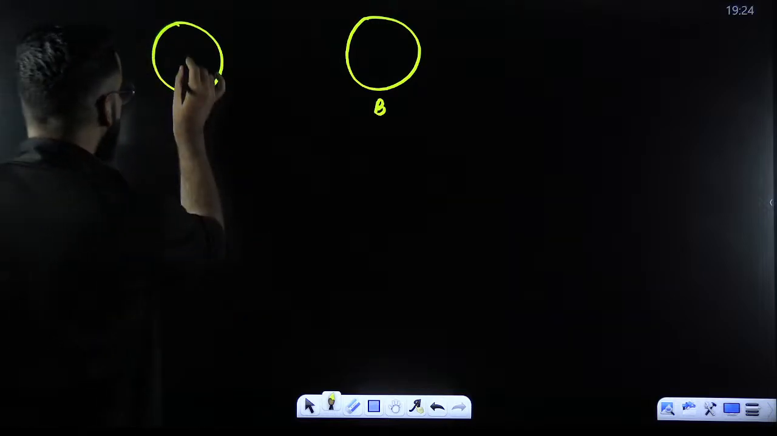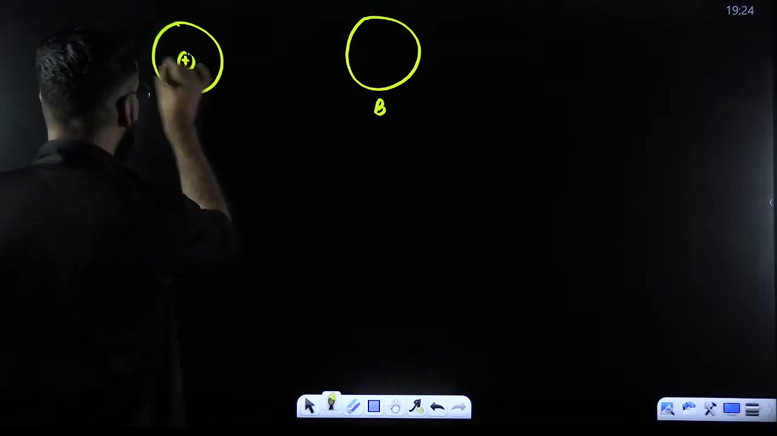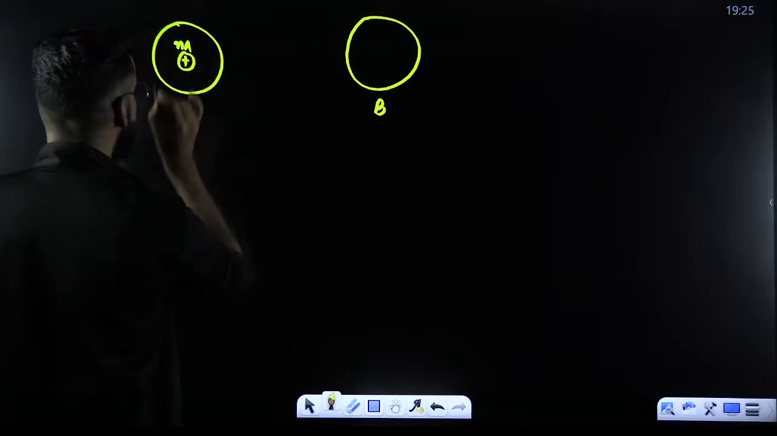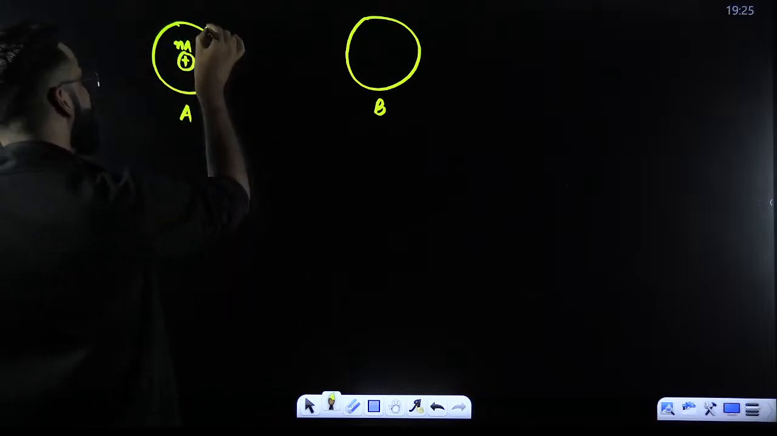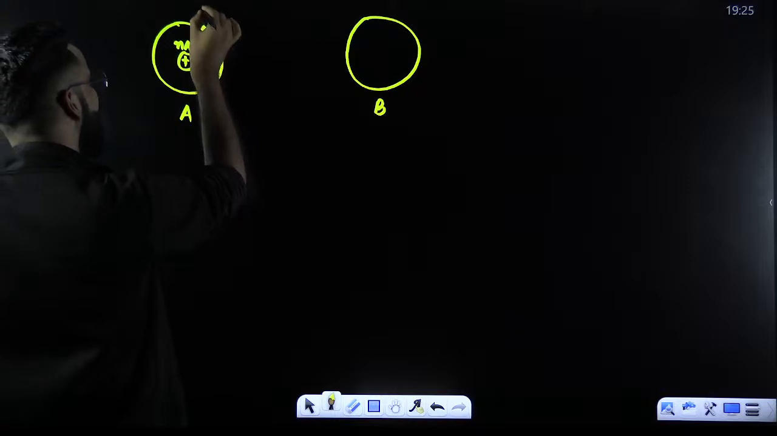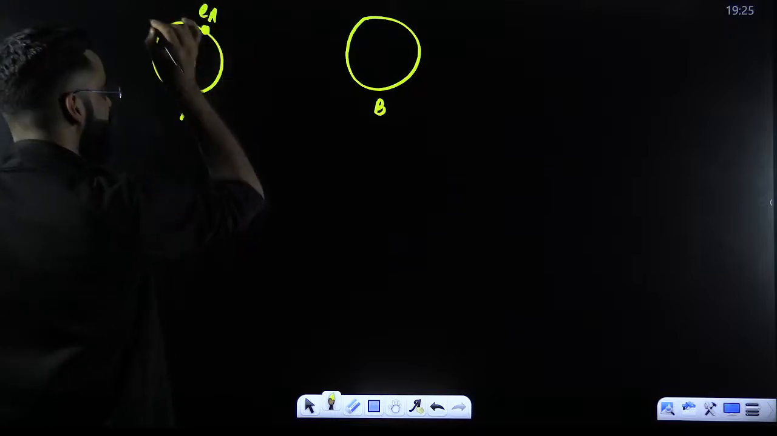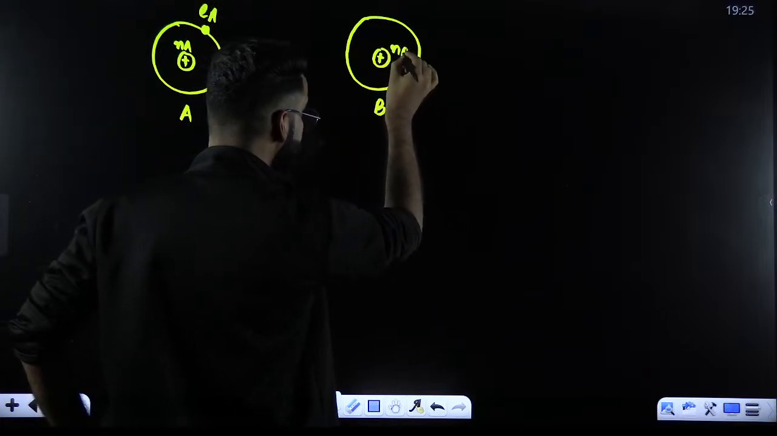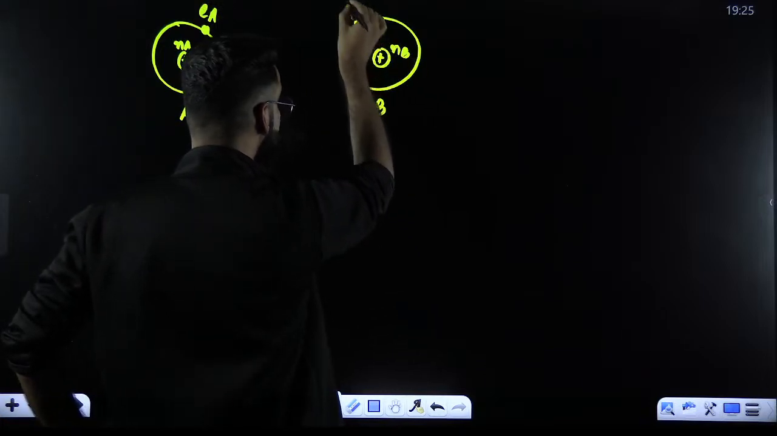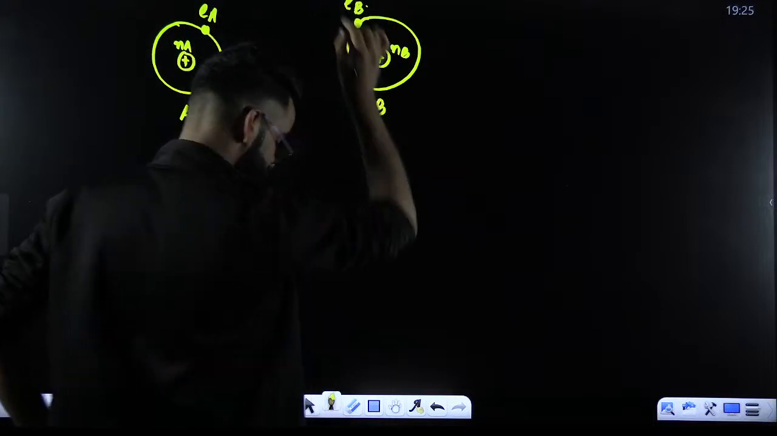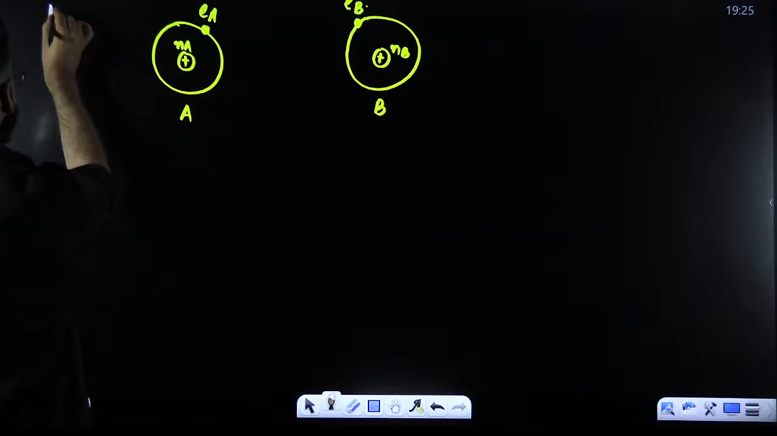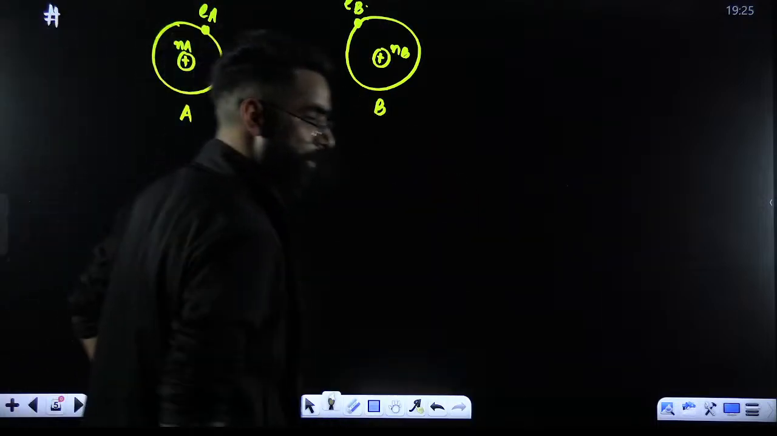First of all, this is the nucleus of atom A. Let's call this Na. And for example, over here there is an electron. I'm calling this the electron of atom A. Similarly, I'm calling this the nucleus of atom B. And for example, this is the electron of atom B. Right? How many atoms have I taken over here? I have taken two atoms, atom A and atom B. Okay?